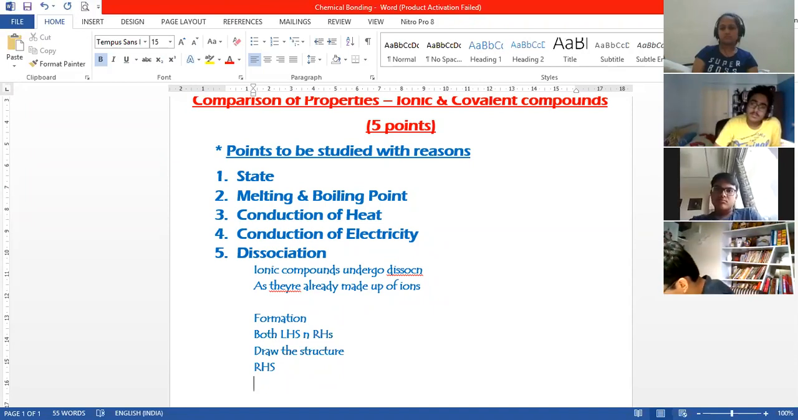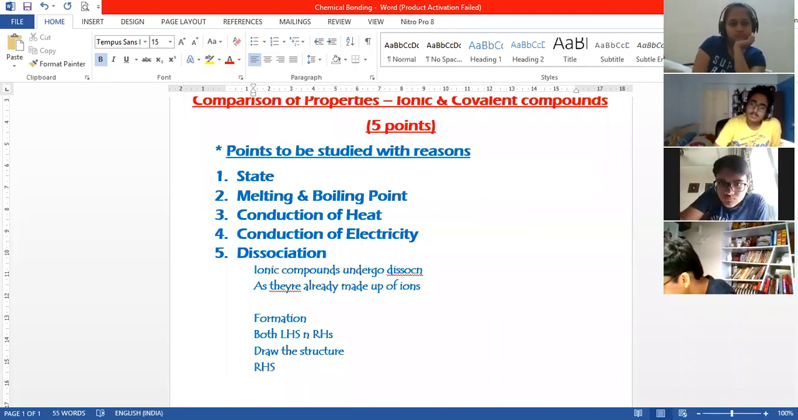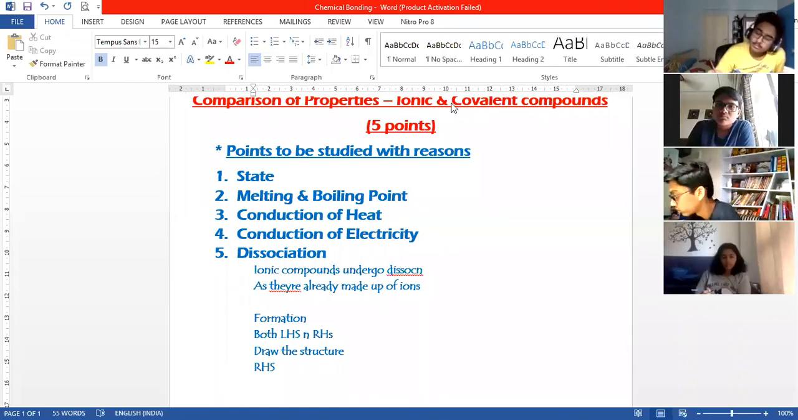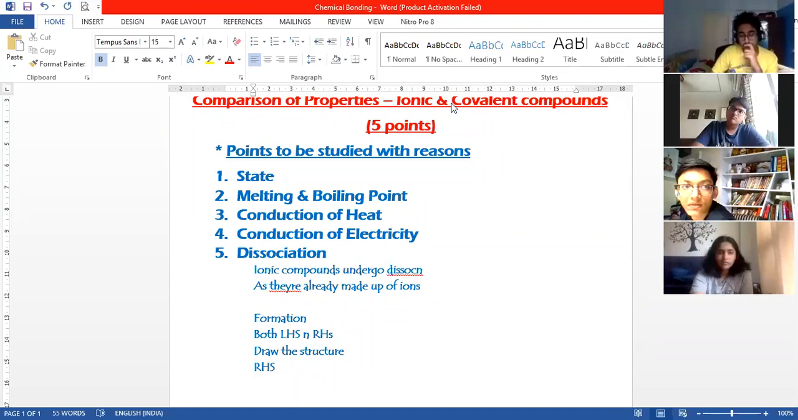For example, in this year's board exam, we had to draw the structure. In that case, you just have to draw the structure. So for all these structures we are studying now, we have to learn the formation as well as the structure, but then you look at the question being asked in the question paper and draw accordingly. If the question says formation of hydronium ion, you draw the left hand side and the right hand side. If the question is just draw the structure of hydronium ion, you just draw the hydronium ion.